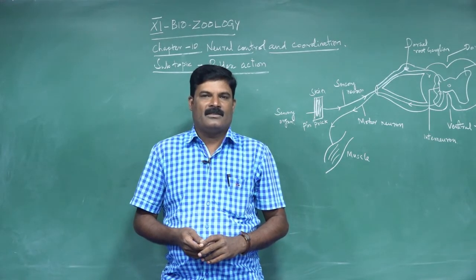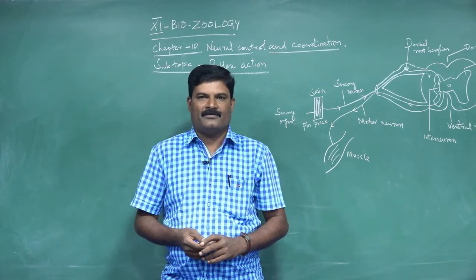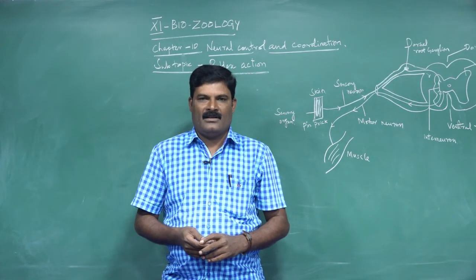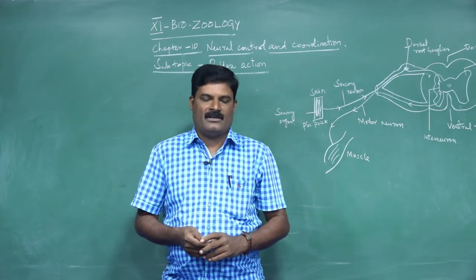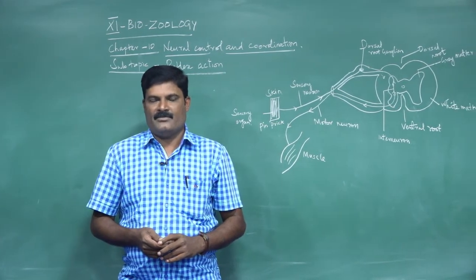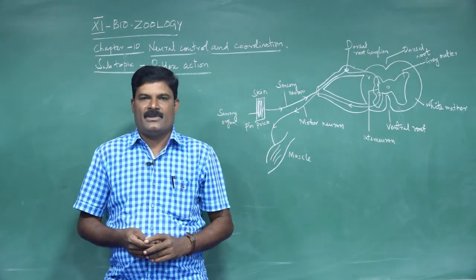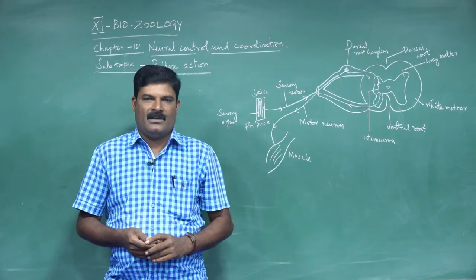Okay, now we will discuss the 12th standard Bio-Zoology subject. The topic is Chapter 10, Neural Control and Coordination. The subtopics are reflex action, the peripheral neural system and the autonomic nervous system.